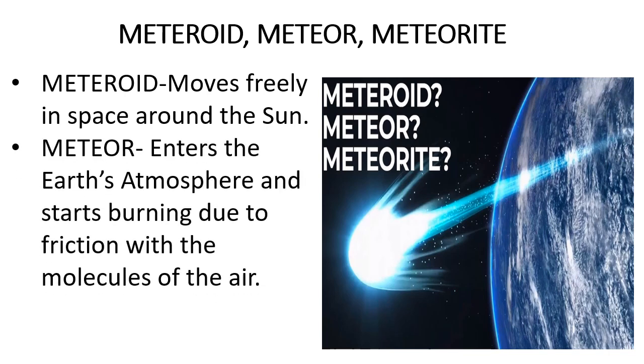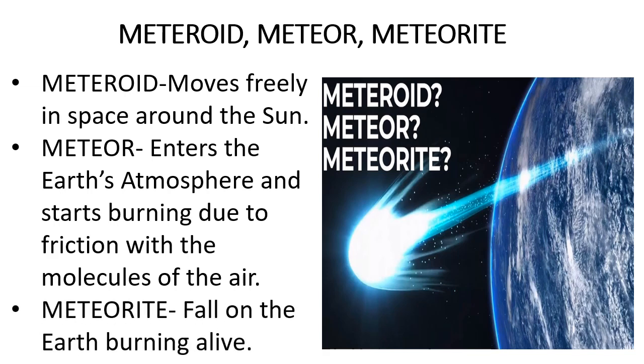Sometimes these meteoroids come close to the Earth, and due to gravitational pull, they enter the Earth's atmosphere and start burning due to friction with the molecules of the air. Then it becomes a meteor. It gets completely burnt in the atmosphere. But if it doesn't burn up in the atmosphere, then it falls, still burning, on the Earth, and it becomes a meteorite.